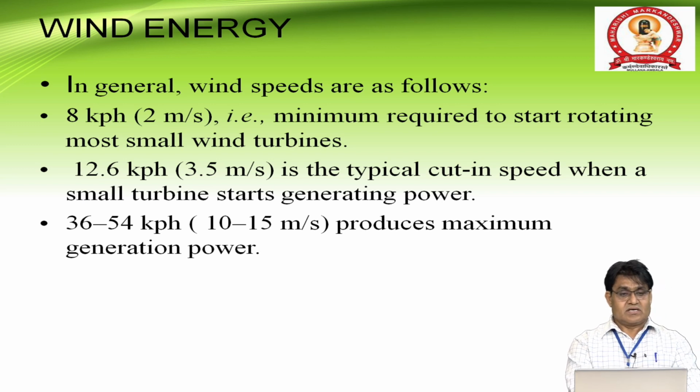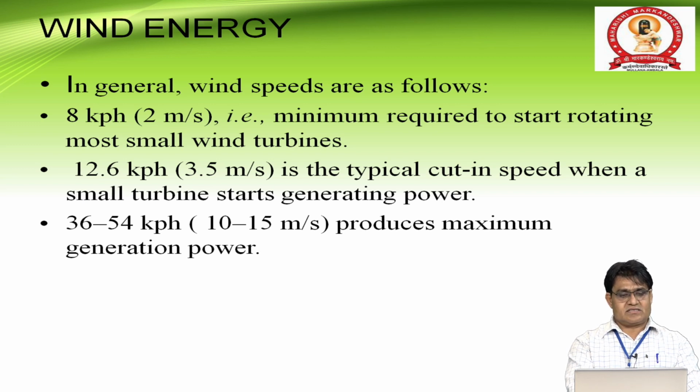If you want to drive a small-capacity wind turbine, then a wind speed of 2 meters per second is the favorable condition. The second one is 12.6 kilometers per hour, that is 3.5 meters per second, which is the typical cut-in speed when a small turbine starts generating power.